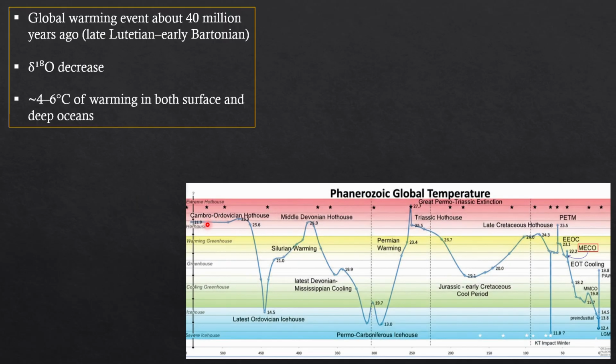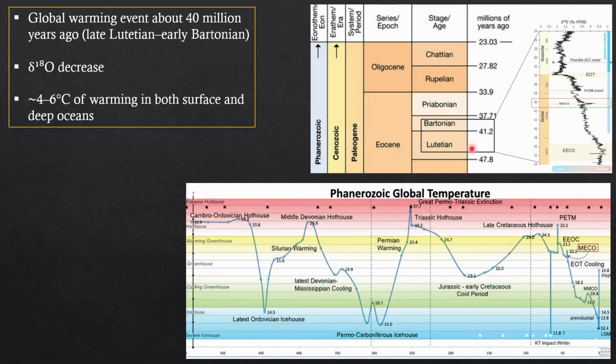You can see the different events of different periods, like the Jurassic early Cretaceous, PETM, the PT extinction, the KT boundary, and here is my research area, MECO, the Middle Eocene Climatic Optimum. This is the stage where this climatic optimum occurs, and this is the oxygen isotope, in which you can see it's shifting, decreasing.